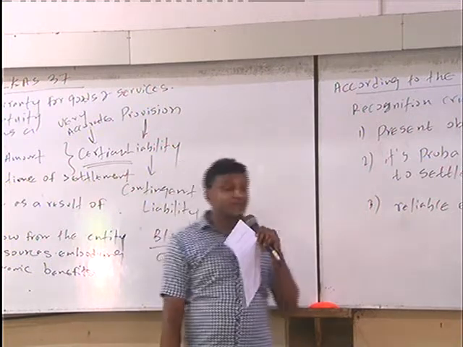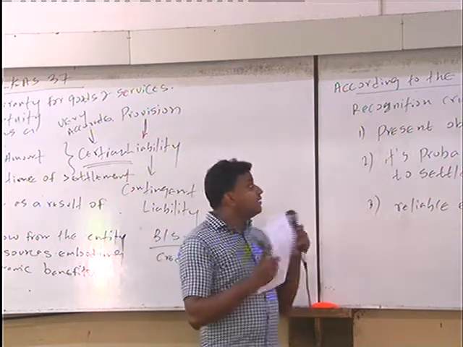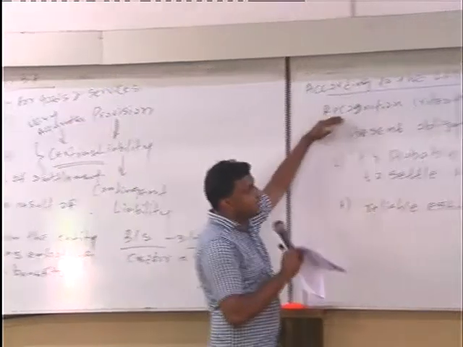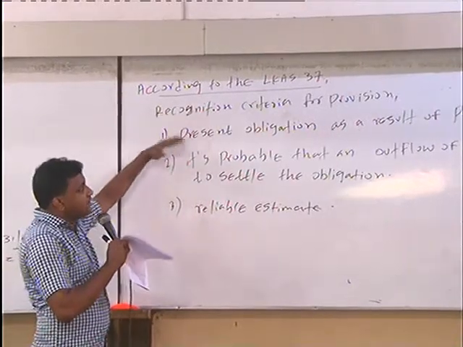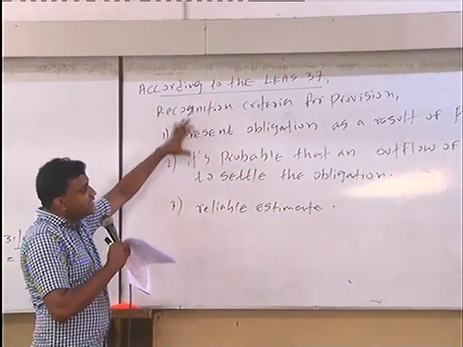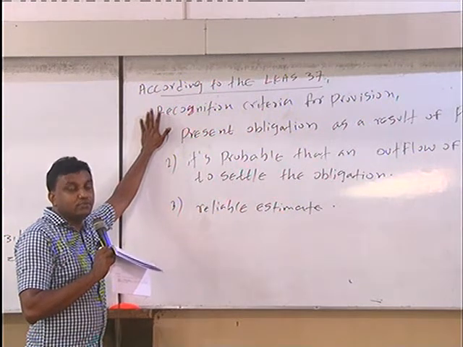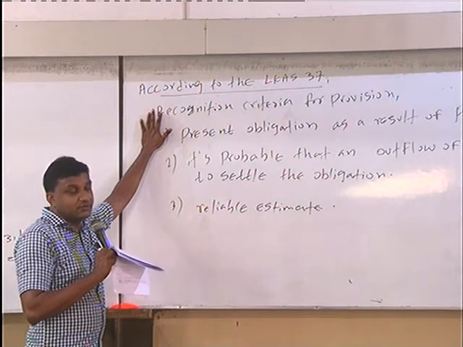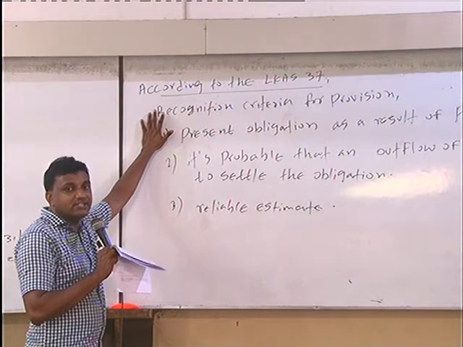But in case of the provision also, you must estimate the provision, right? That's why we should discuss the recognition criteria related to provision. If this condition is satisfied only, we should identify the provision in our accounting and pass the journal entry in relation to the provision. Otherwise, we can't record provision in our financial statement.